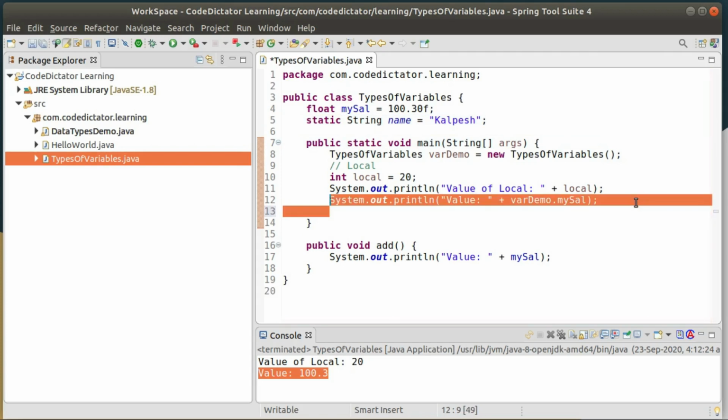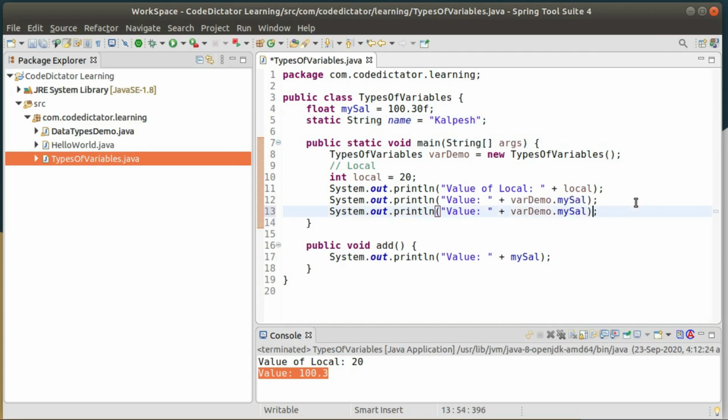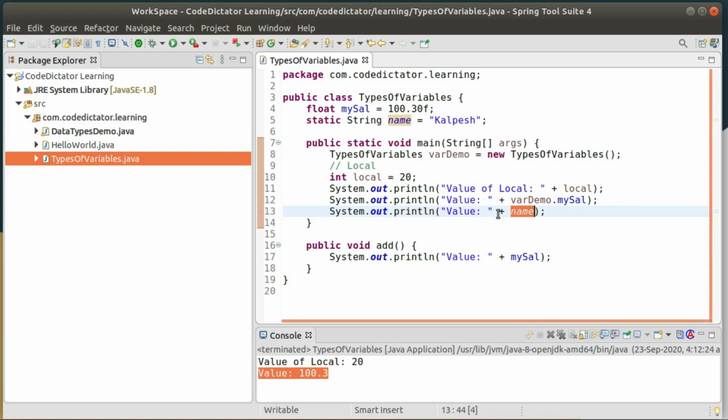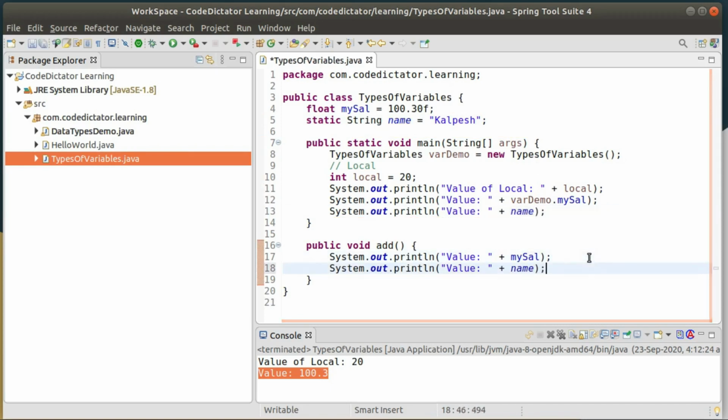Just copy the message and write: value is name. I'm not calling that variable with the help of an object, I'm simply calling it directly. Same thing, just copy this inside your non-static method as well.